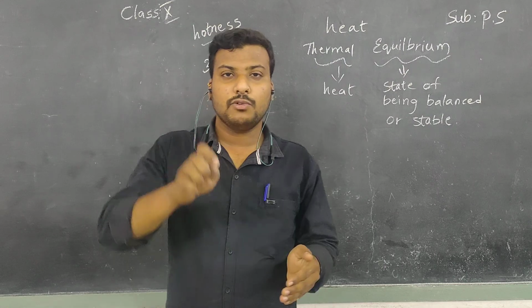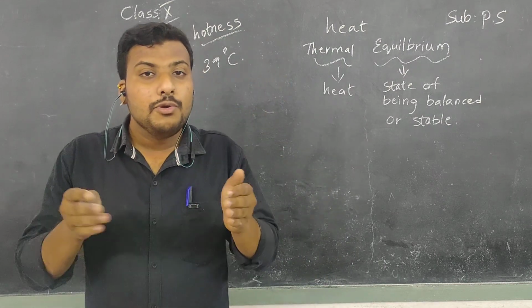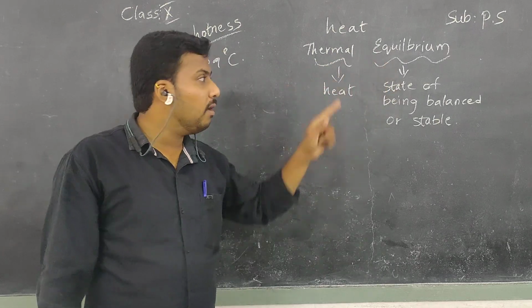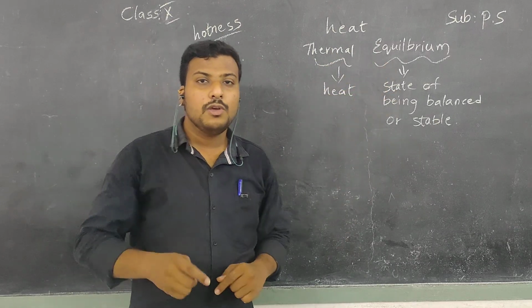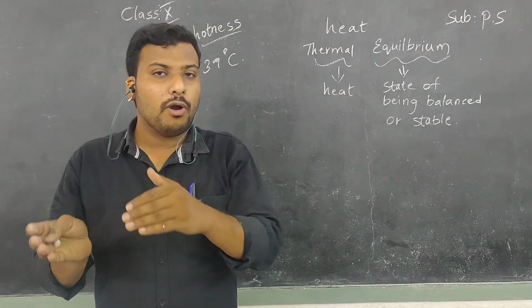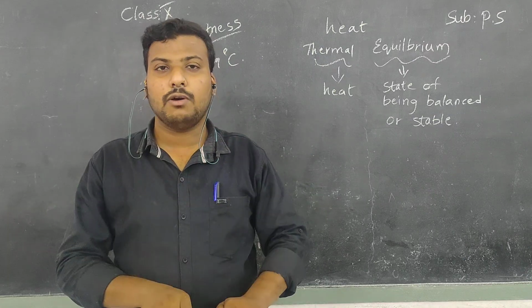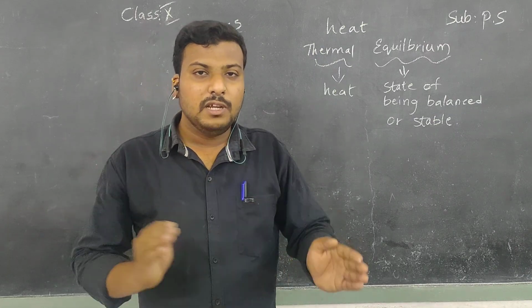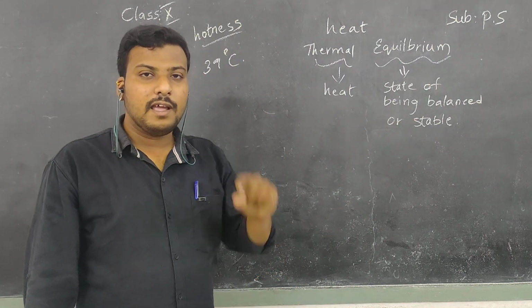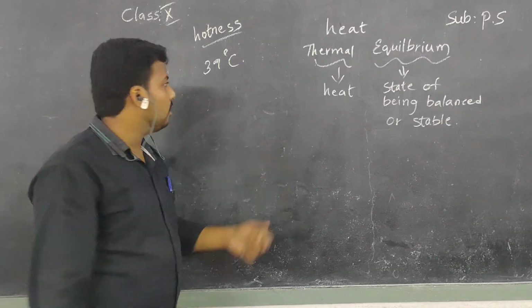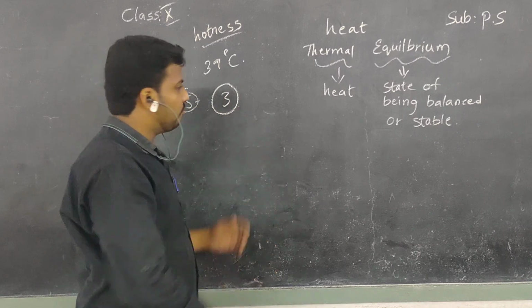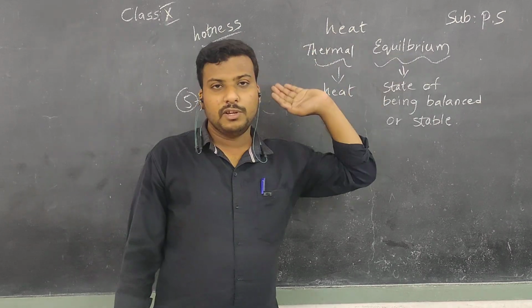Actually it was at 3, but you keep it at 5. Why? Because you want to come to thermal equilibrium with the room temperature. Then after 10 minutes, your body settles, the temperature comes down, and it is in equilibrium with the room temperature, the surrounding environment. Then again you set the regulator back to 3. This is all about thermal equilibrium, children.